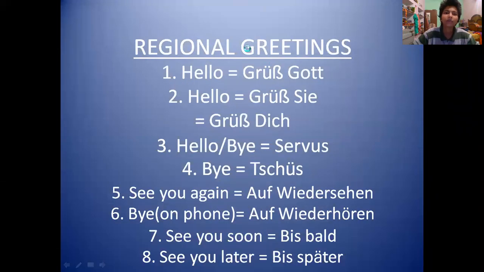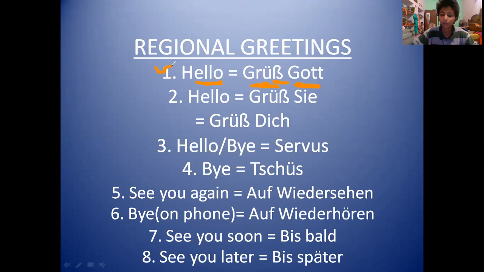Okay, so here are few of the regional greetings. Just like in India or in any of the country, greetings differs from place to place. Okay. When we are looking upon regional greetings, okay, so this hello is called Grüß Gott. We have one form of hello, that is Hallo in German. Okay. Hello is also called Grüß Gott. Here the U is the third umlaut and this one is the ligature. Then Gott. Grüß Gott. This ligature has a sound of double S. Okay. So this is Grüß Gott.